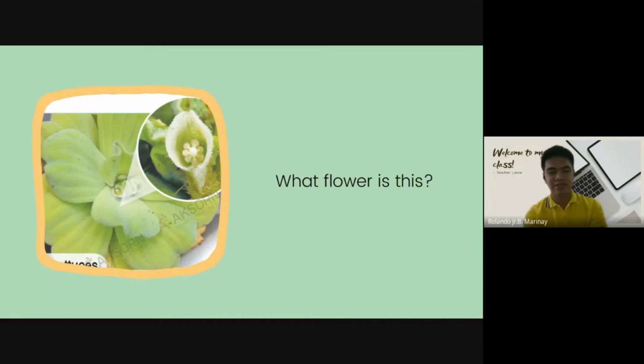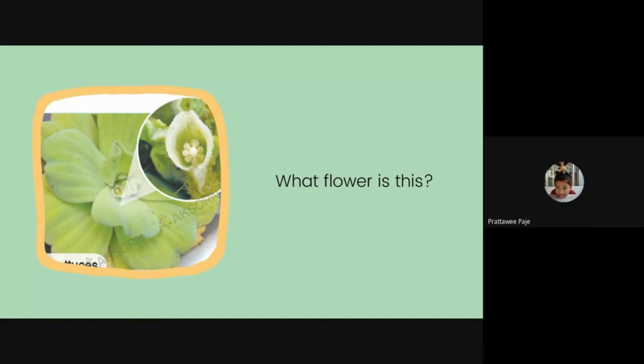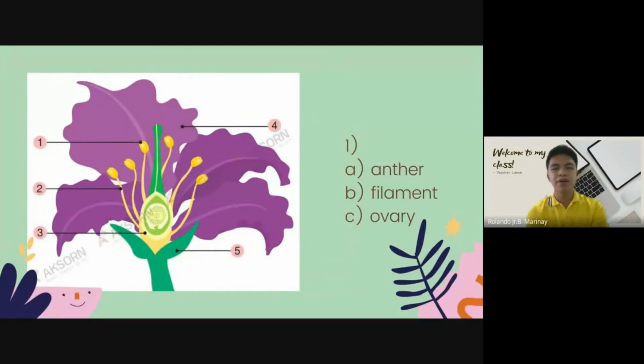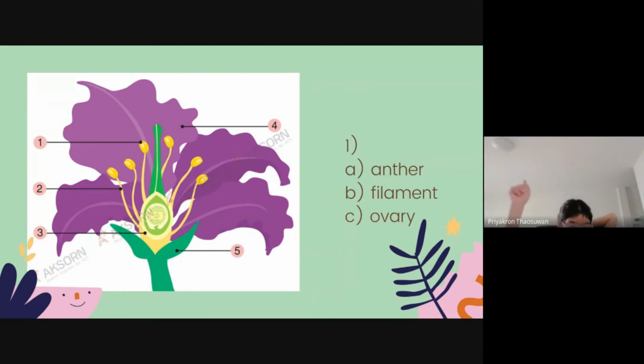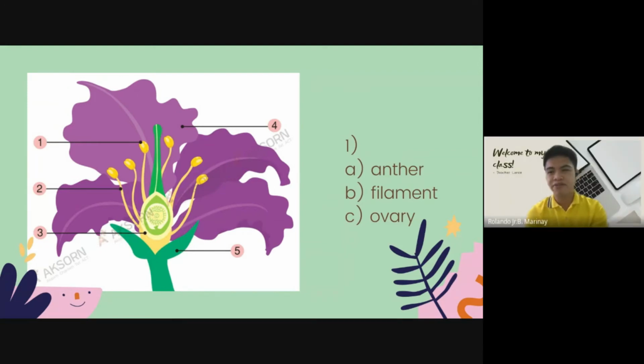Rasa, what flower is this? Water lettuce. Water lettuce. Okay, water lettuce. What about number one? What's number one? Baybun, what's number one? Say answer. You say it to teacher. You can turn on your microphone first because we cannot hear you. Baybun, your microphone is off. Can you say answer?